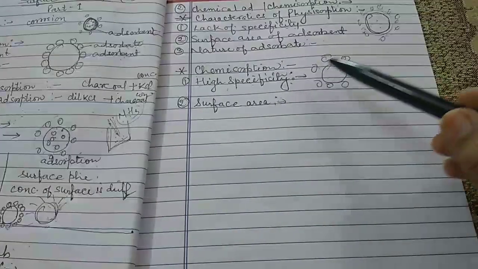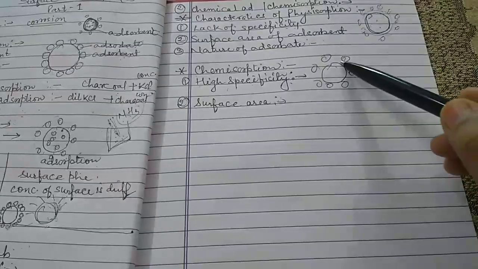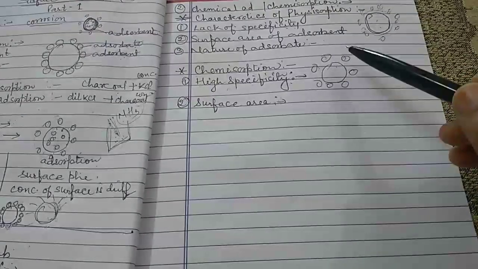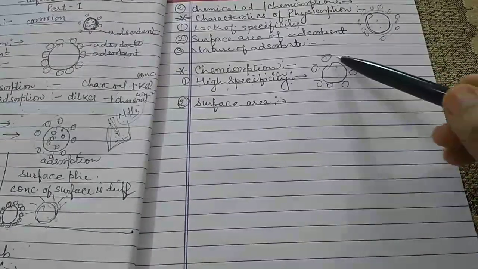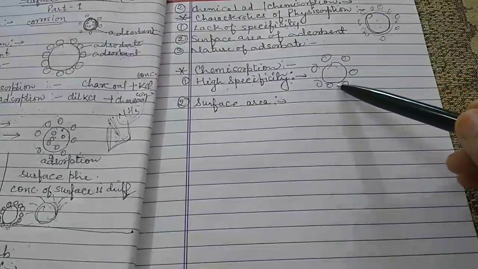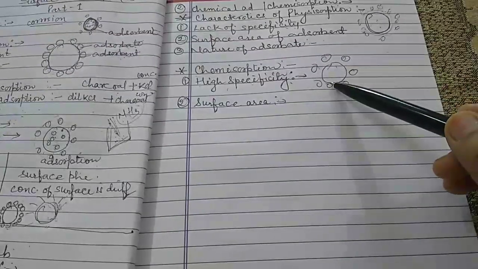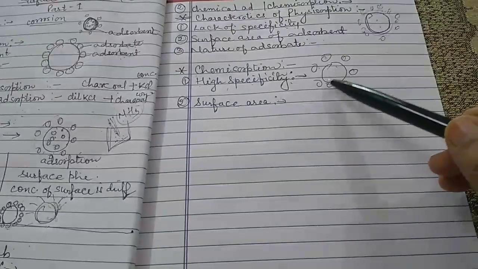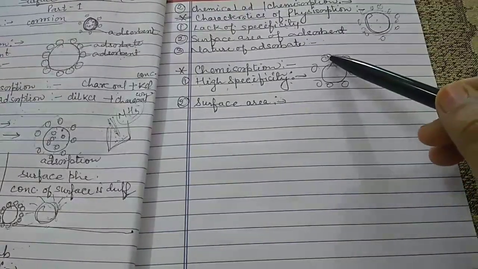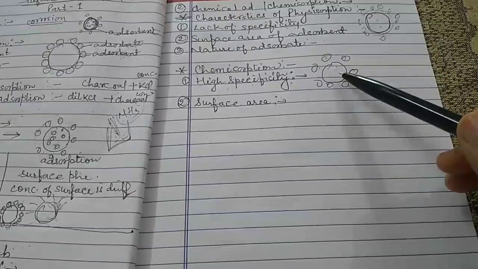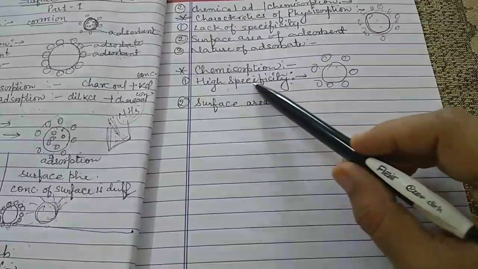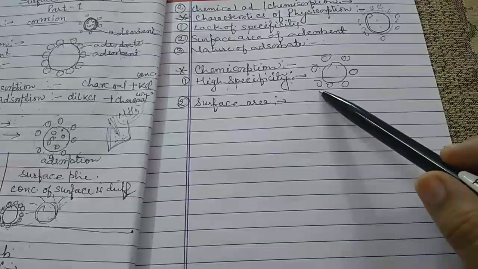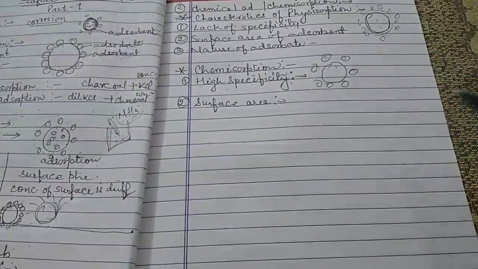For example, take a metal surface, and when this metal surface comes in contact with oxygen, oxygen particles are adsorbed on the surface of the metal. Why do they adsorb? Because there is the possibility of formation of metal oxide when the oxygen comes in contact with the metal surface. So this is called high specificity. This is one of the very important examples of high specificity.